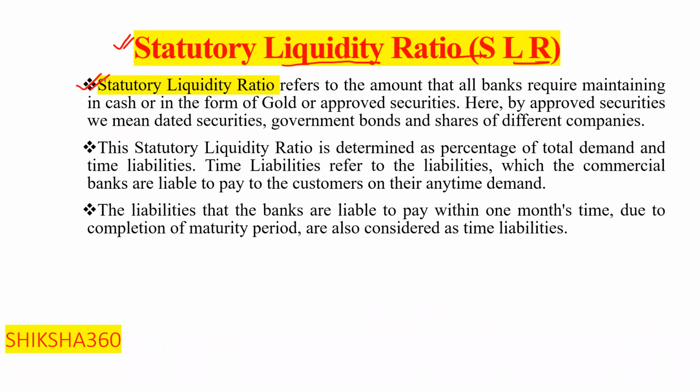It refers to the amount that all banks are required to maintain in cash or in the form of gold or approved securities.